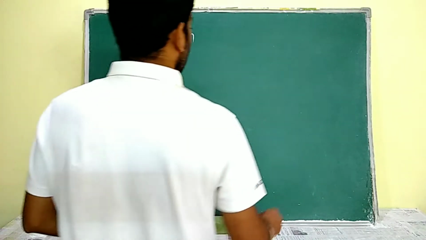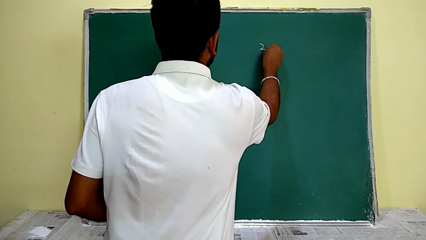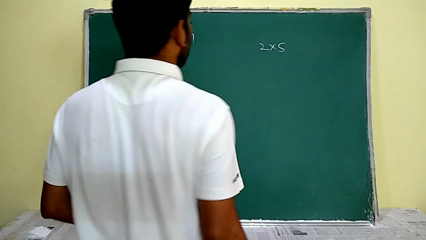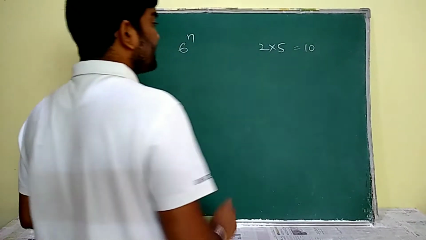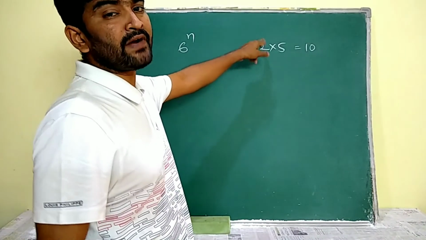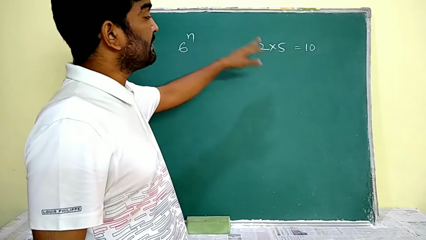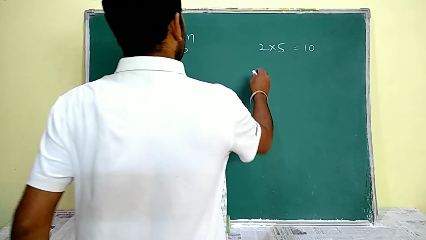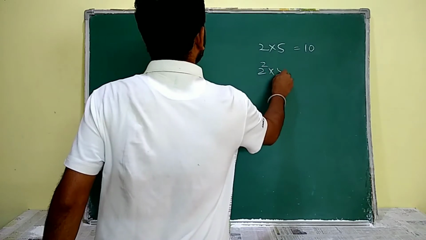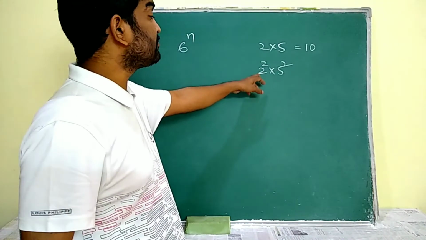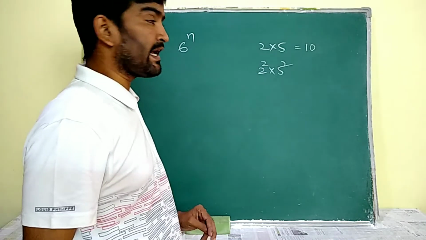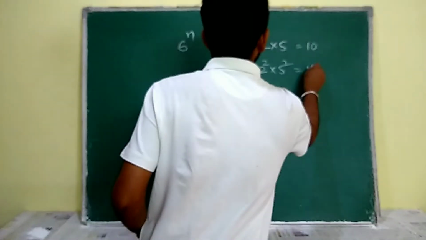For that, we have to just remember one thing. The product of the prime factors 2 and 5 gives 10. That means if we have 2 and 5 in the expansion, then that produces a 0. Let us suppose we have 2 square into 5 square in the expansion, then it is going to produce 2 zeros.